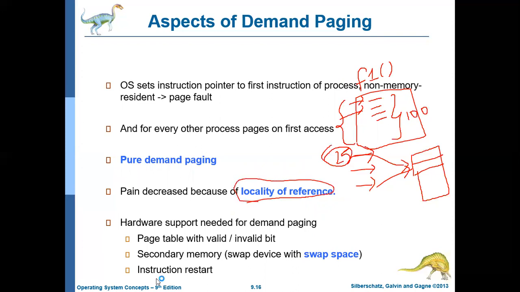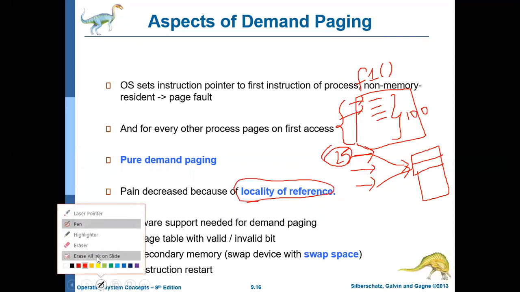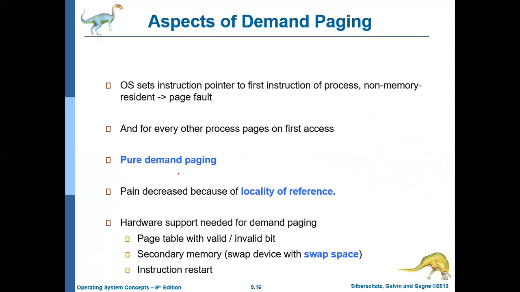Because of locality of reference, even if you go with pure demand paging, it will not create that many page faults. Yes, initially it may create some number of page faults. Once a sufficient number of pages have been added into the main memory, the page faults will gradually decrease, as long as that procedure is executing. Again, if the control moves from that procedure to another procedure, the page faults may increase once more. So that is called locality of reference.